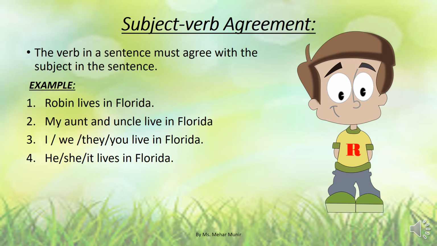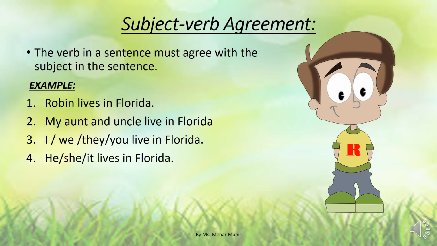For example, Robin lives in Florida. You can see the picture of Robin. Robin lives in Florida. Robin is a singular noun or singular subject, so we used the form of verb which is singular, lives. Robin lives in Florida. The subject and form of verb both are singular.